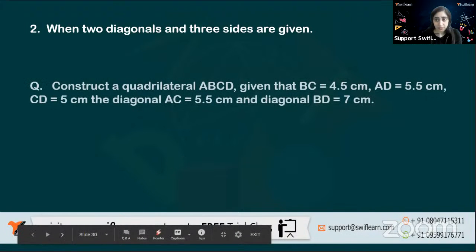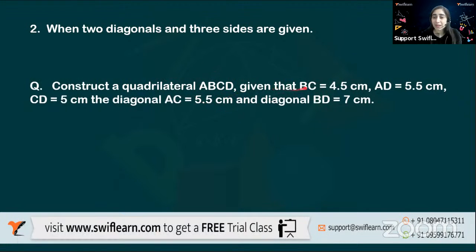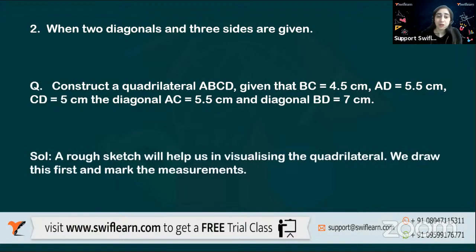See, we have to construct a quadrilateral ABCD. Given that BC is 4.5 centimeter, AD is 5.5 centimeter, CD is 5 centimeter, and diagonal AC is 5.5 centimeter. And then another diagonal that is given, BD, that is 7 centimeter. So the first rule is to make a rough sketch, right? So let's make a rough sketch. That is the main thing. A rough sketch will help us to visualize the quadrilateral and draw the first mark of measurement.